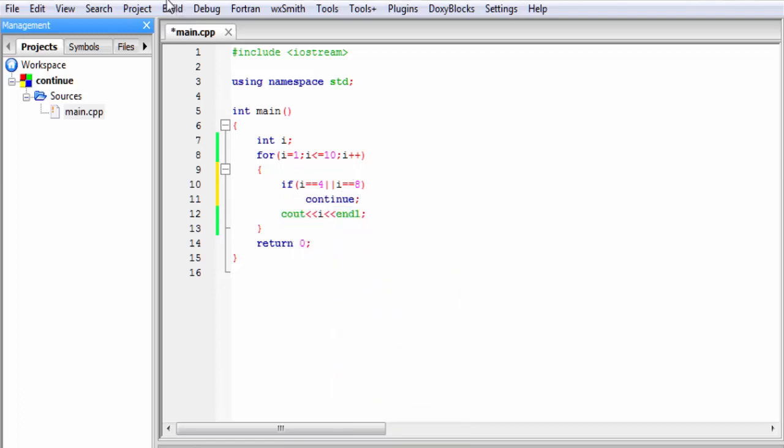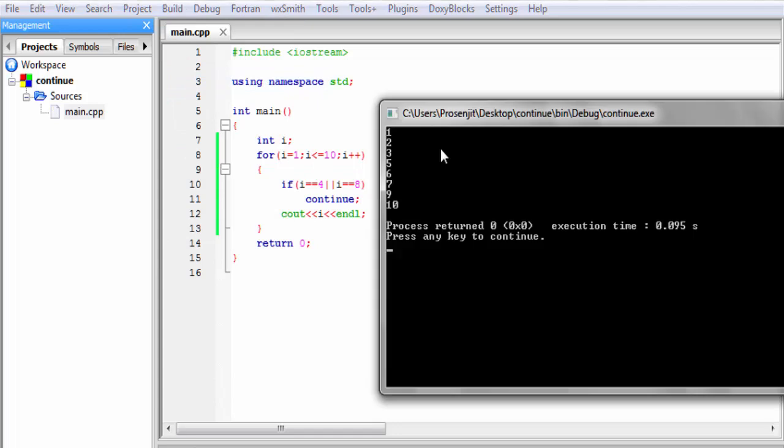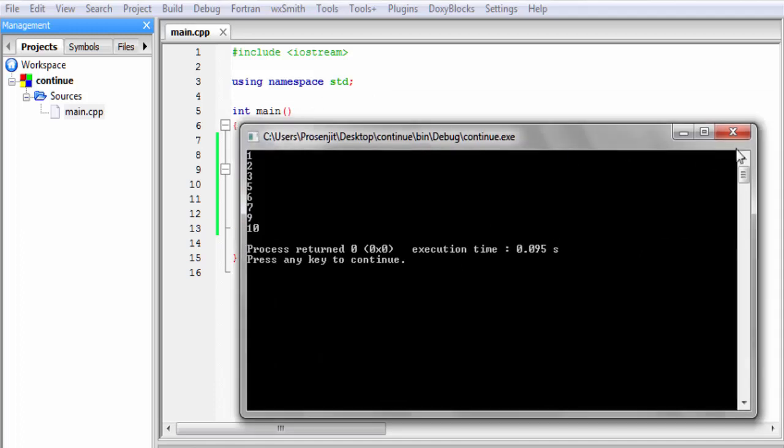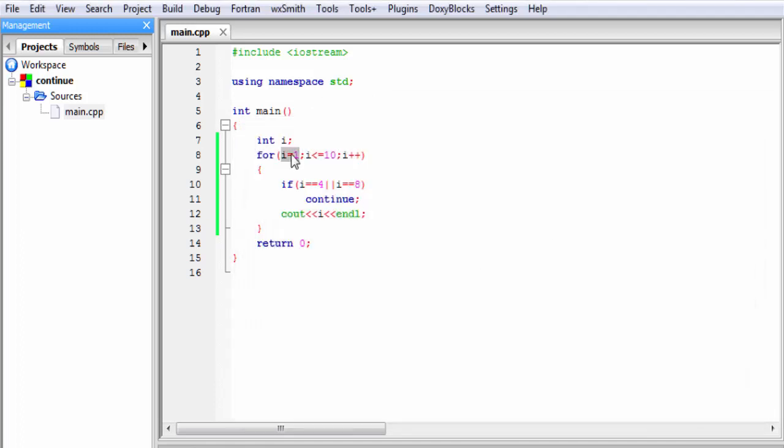Let's check the output, build and run. You can see here it prints 1, 2, 3, 4 is missing, 5, 6, 7, 8 is missing, and then 9, 10. So what happened here? Here we initialize i = 1. When the value of i is less than 4, then this if statement is false. So this continue statement is not executed, and it executes this statement. That's why it prints 1, 2 and 3.